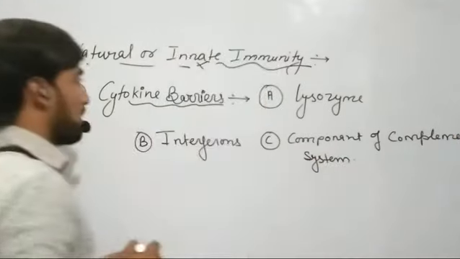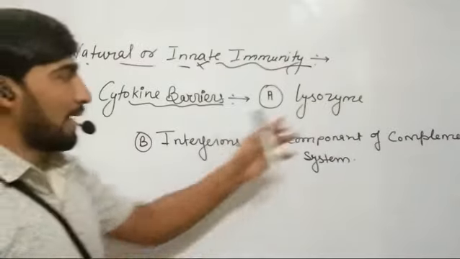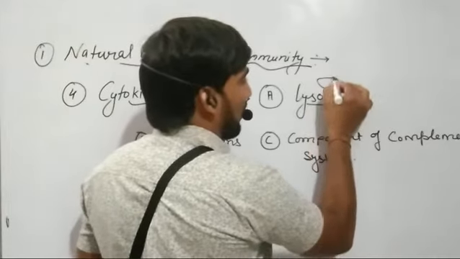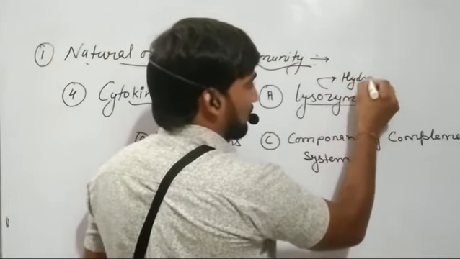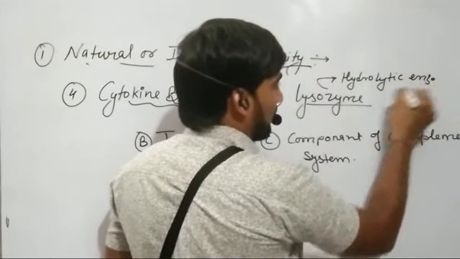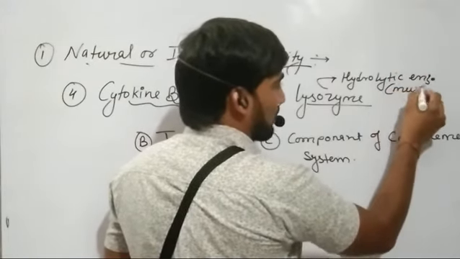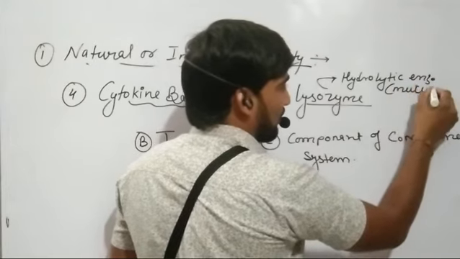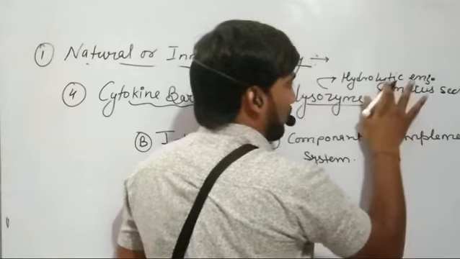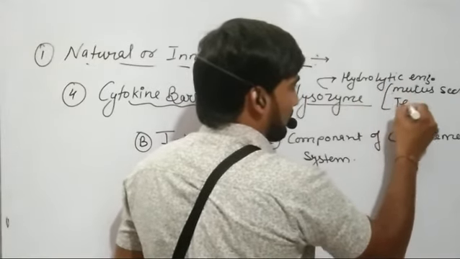So the cytokine barriers include the lysozymes. These lysozymes are hydrolytic enzymes which are present in mucus secretions, and they are also present in tears.